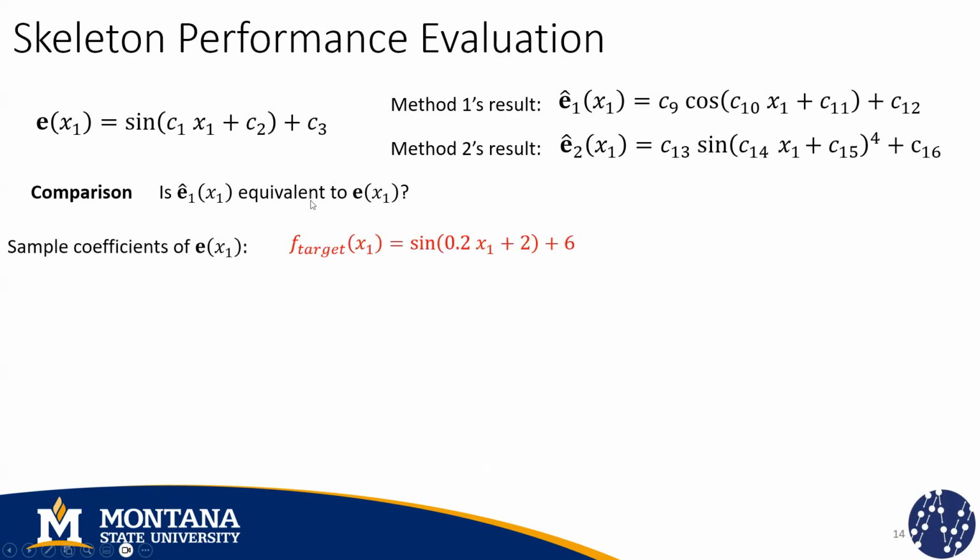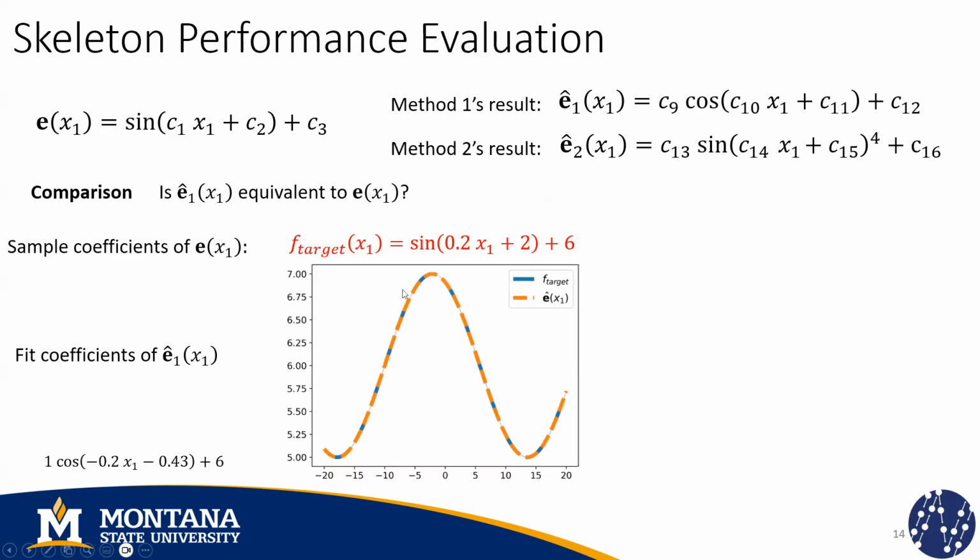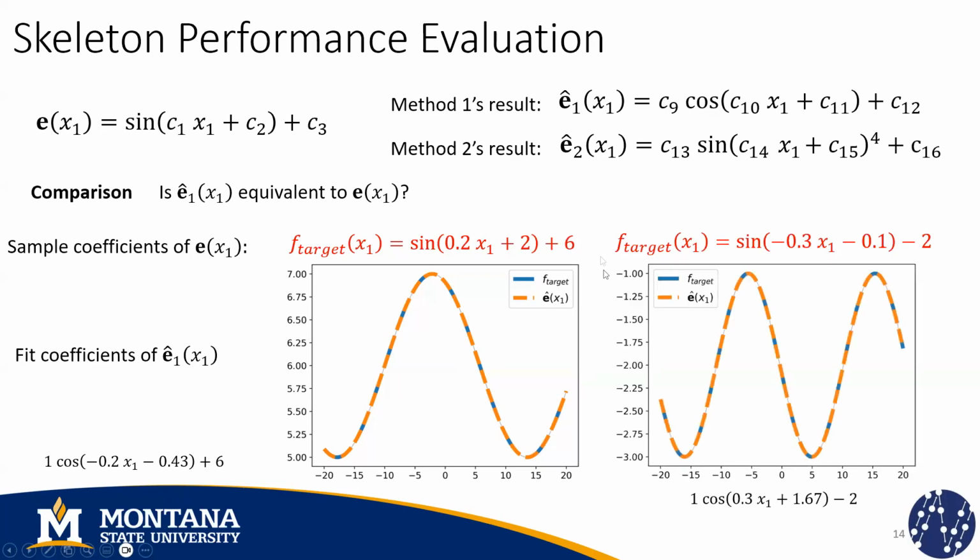For example, if I sample from this skeleton this function using random constant values, and then I sample multiple values for x1, I can obtain a corresponding response. Using that response, I can fit the coefficients of the first estimated skeletons, and if they're truly equivalent, I should be able to find a combination of these coefficient values that will minimize the error between those functions. And I would obtain something like this. This is the corresponding function that I fit. It's going to be the same if I decide to use another function that belongs to the same family. I'm going to find this function that has this skeleton, and the distance between these curves is going to be minimum.